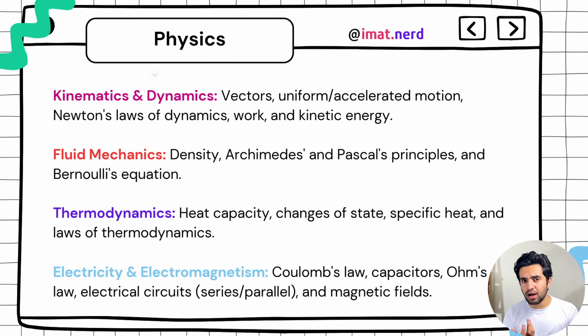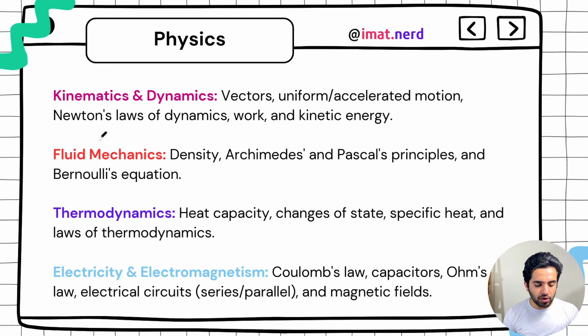I don't think those are hard, but they involve formulas and basic concepts, basic definitions that you need to remember. And there are Newton's laws of dynamics, the first, second, and third laws of motion, and you have work and kinetic energy. Work and kinetic energy is a separate chapter. With kinetic energy, you need to know about potential energy, and together the work-energy principle is very, very important. And of course, you need to know about equations of motion. That's pretty amazing, I guess, because those were favorites from very, very old IMAT exams, back when Cambridge was making it, right?